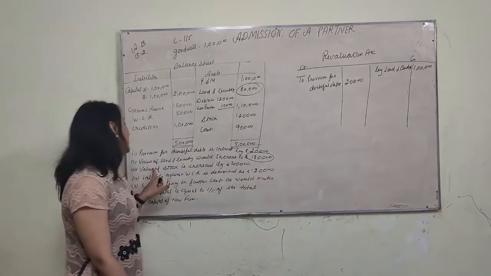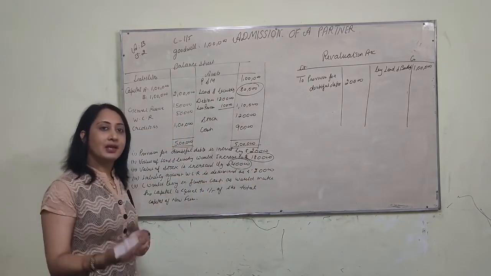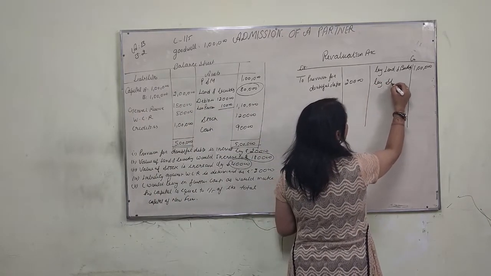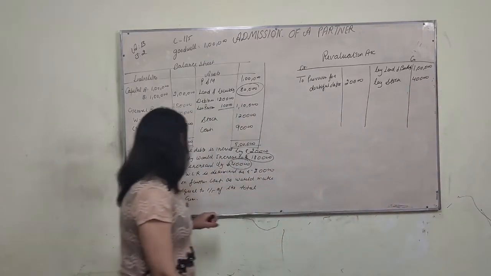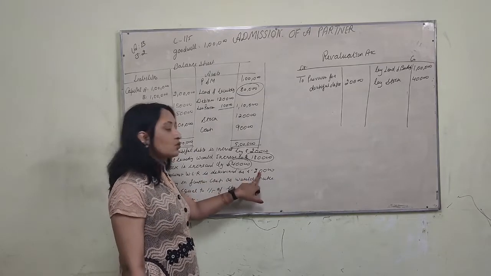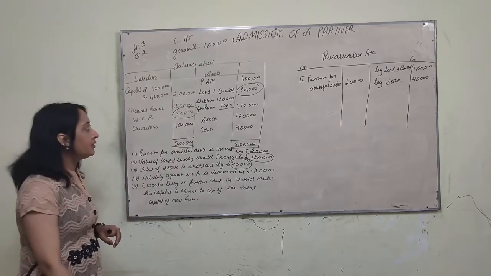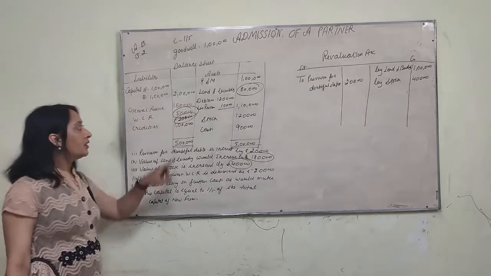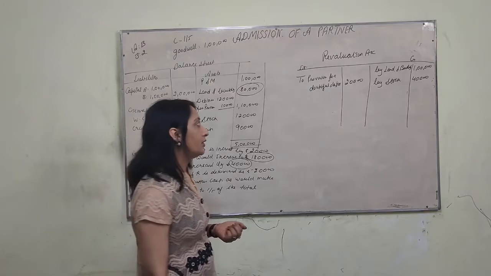Now the next one: the value of stock has increased by rupees 40,000. It is also shown on the credit side of revaluation of stock, rupees 40,000. The next one, liability against workmen compensation is rupees 20,000. I already have a fund of rupees 50,000. 20,000 will be claimed. The remaining 30,000 will be distributed among the old partners in their old ratio.